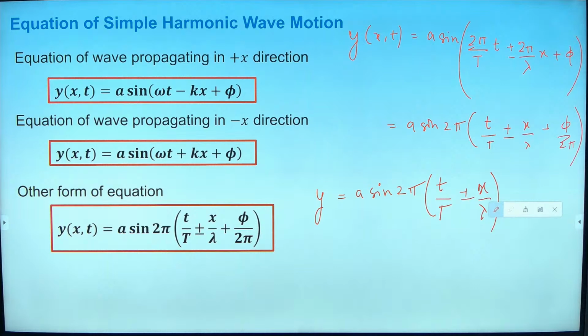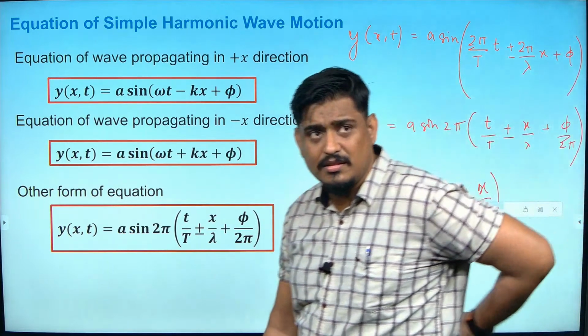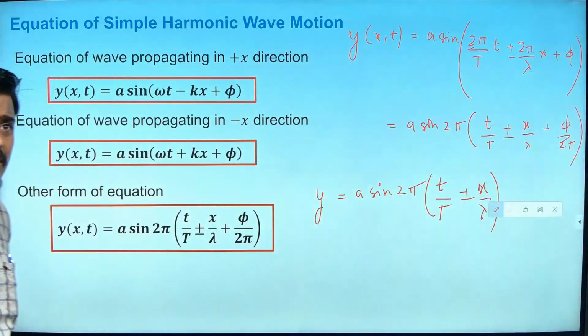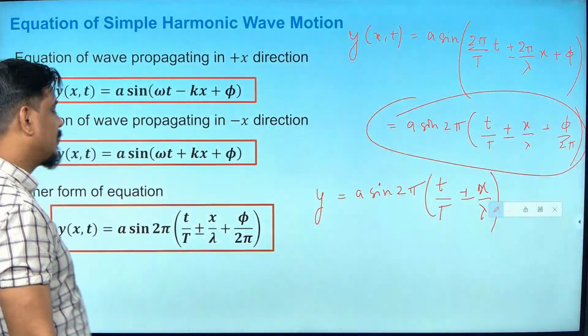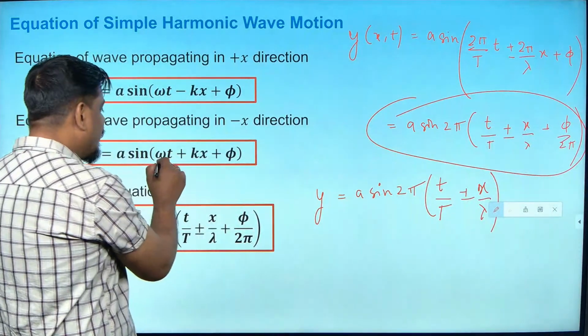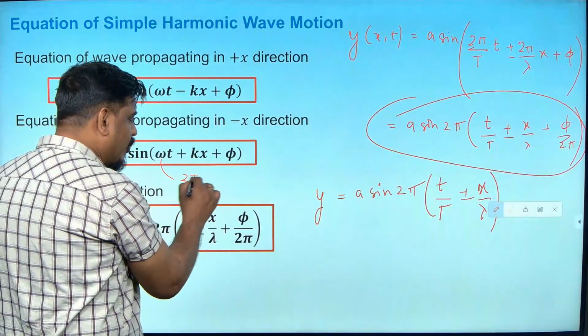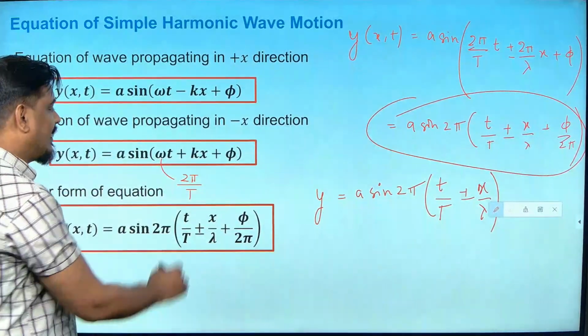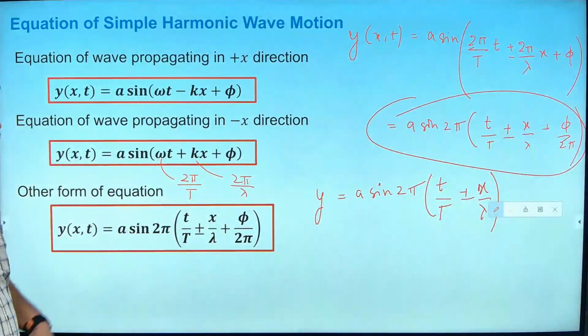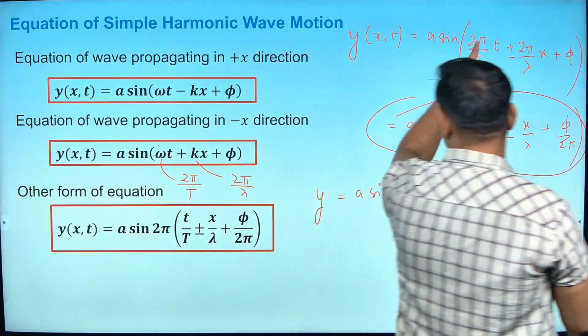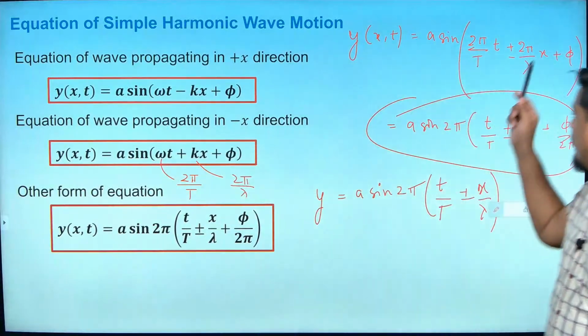Sir, can you please repeat the other form of the equation derivation once again, the one which you wrote in bold just now? Okay, you are talking about this equation. What I have done: what is omega? You know omega is equal to 2 pi by T. And k is equal to 2 pi by lambda. So I have put the omega value as 2 pi by T here and the k value as 2 pi by lambda here.